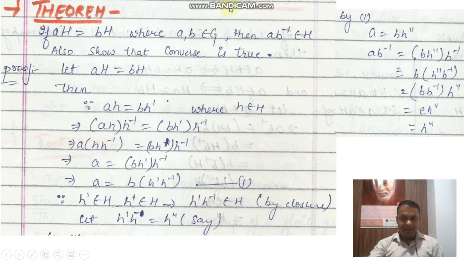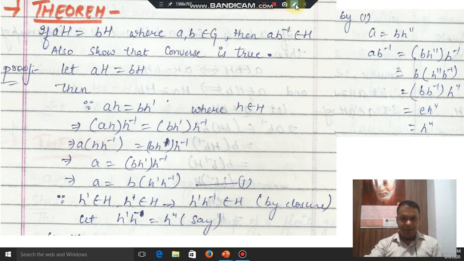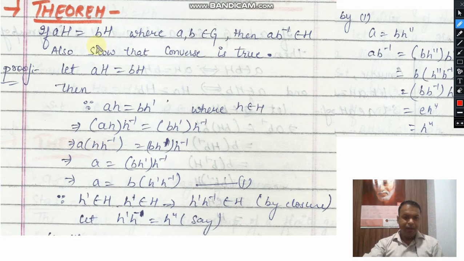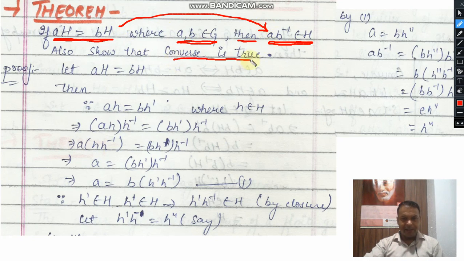This is again a similar theorem to the earlier one we proved. Here it is stated that if AH and BH are two cosets which are equal for some elements A and B of G, then AB inverse also belongs to H. It means if AH equals BH, then AB inverse belongs to H, and we will also prove its converse. So first we will start from our main statement.